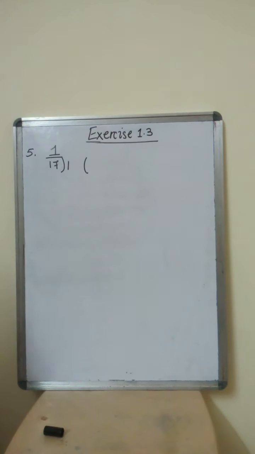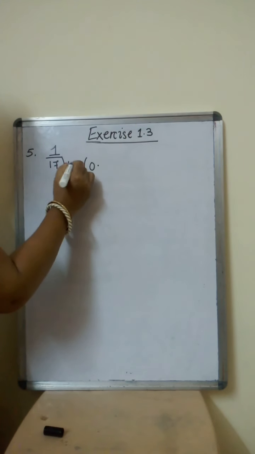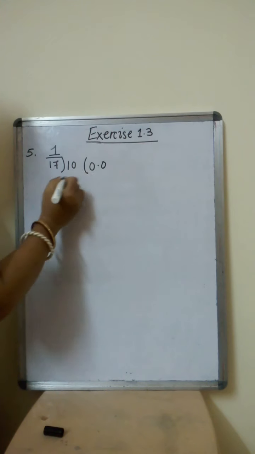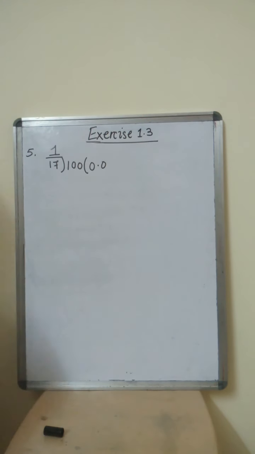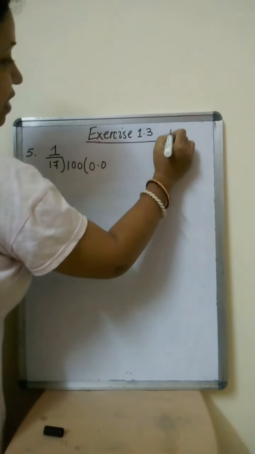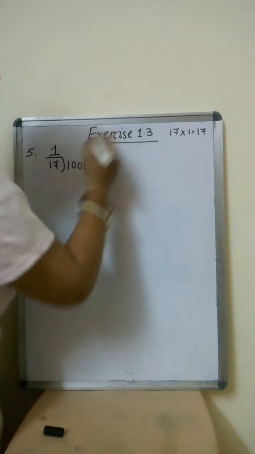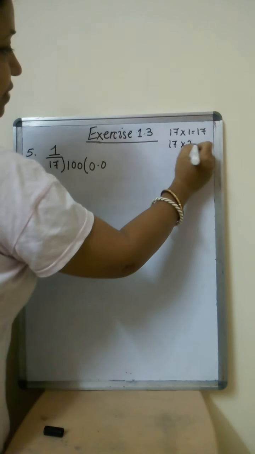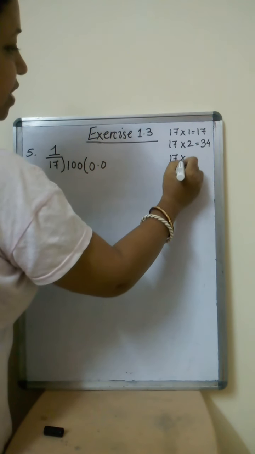Okay. Now 17 is a bigger number and 1 is small. So we put a 0 here and we put a point and bring 1 0. Still it is not, your 10 is smaller. So we bring one more 0 here. Now it's 100. So now in the table of 17 ones are 17. We have to write down the table of 17, then it will be easier for us. 17 twos are 34. 17 threes are